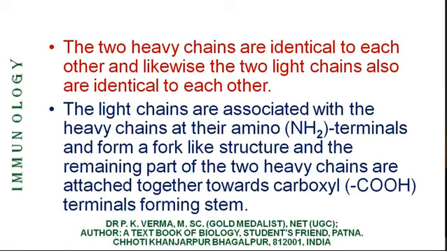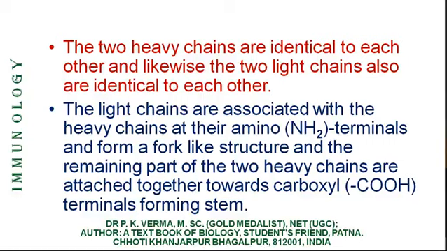The light chains are associated with the heavy chain at their amino terminals and form a fork-like structure. I just said that after treatment of papain, this fork-like structure separated and it contained part of heavy chain and the entire length of the light chain. So there must be a fork-like structure.